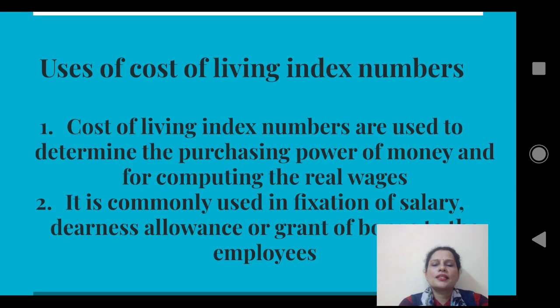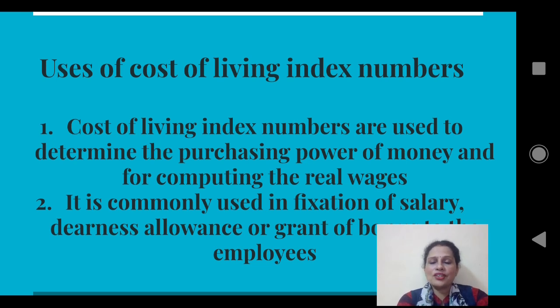Next, we shall have a look at uses of cost of living index numbers or consumer price index numbers. The first one: cost of living index numbers are used to determine the purchasing power of money and for computing the real wages. Now, purchasing power of money is nothing but the value of money. We have heard in several media that the value of money is decreasing year by year.